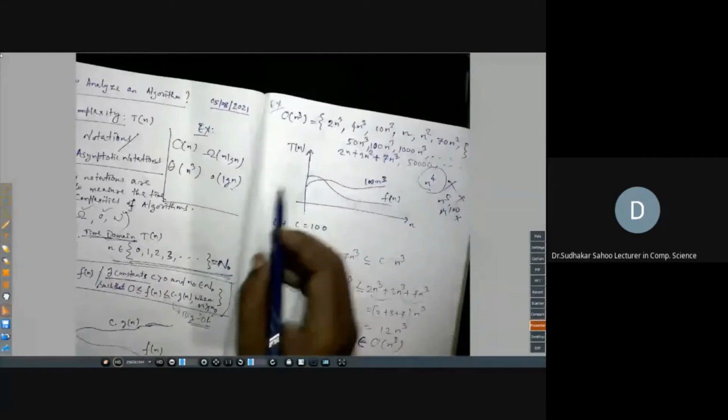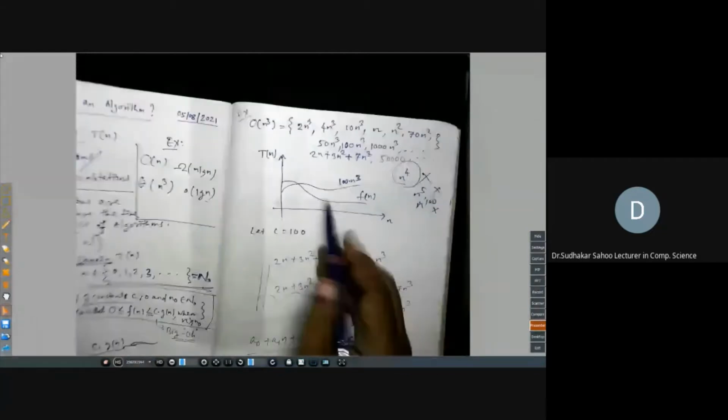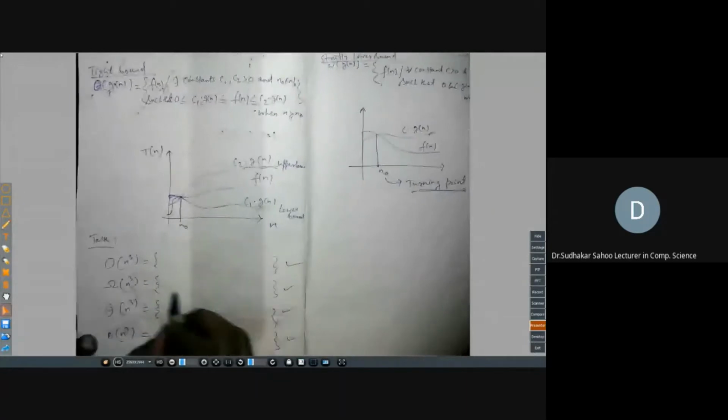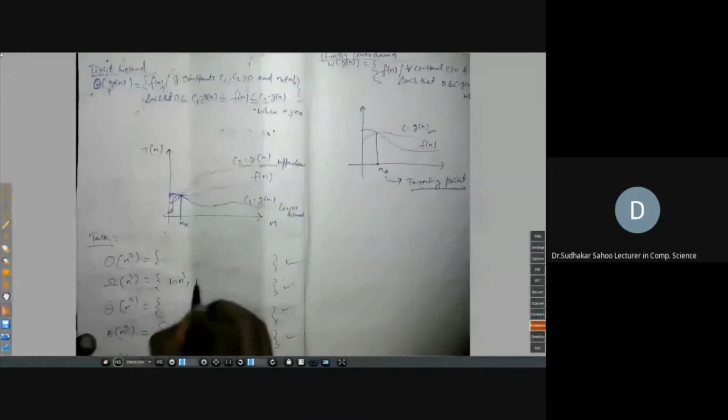Okay. So big O of n cube we have already discussed. Well, for big omega of n cube, the n cube term will be there, and its above terms will be there. I'm giving some examples: 10 n cube, n to the power 4 you can write, it's an above term.